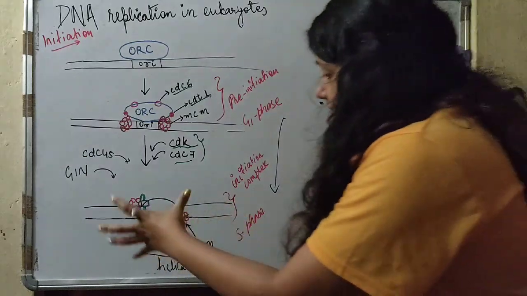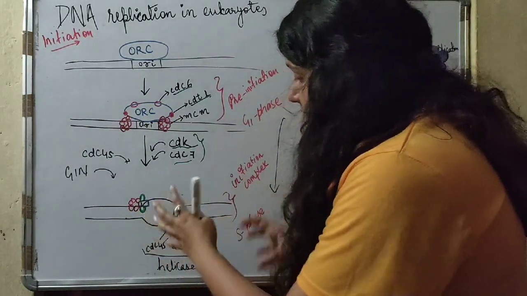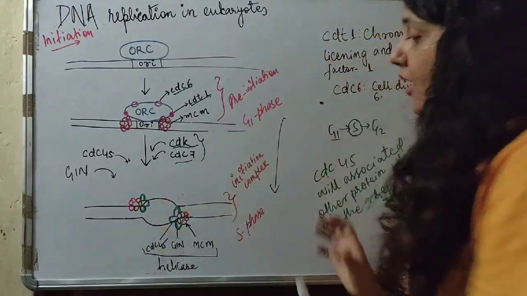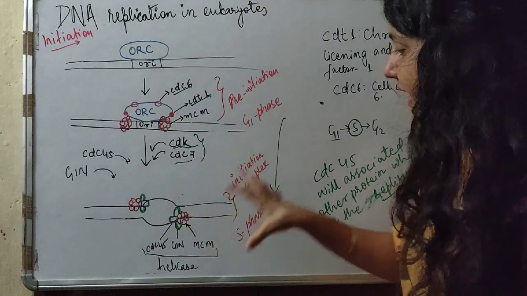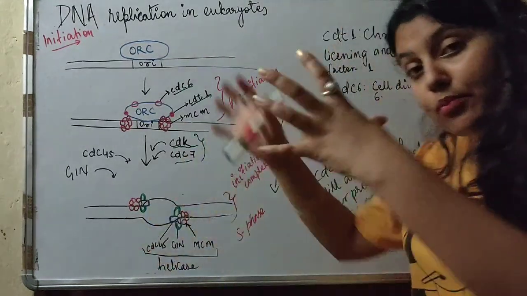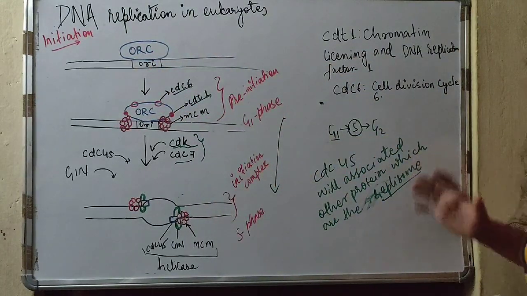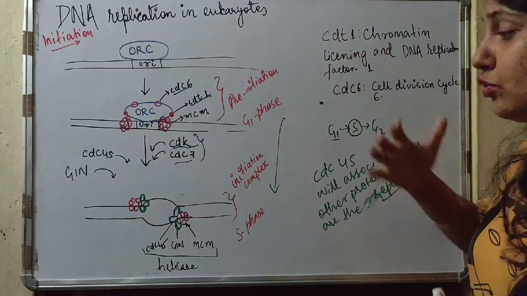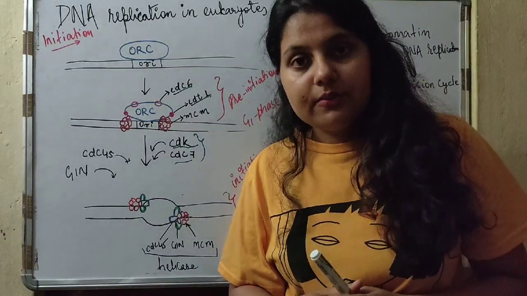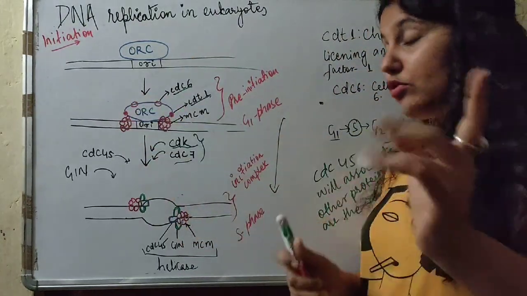After binding of this, they will act as an initiation complex. These three proteins together form a helicase, and this will again employ the other parts of the replisome to come and bind to start the process of elongation.